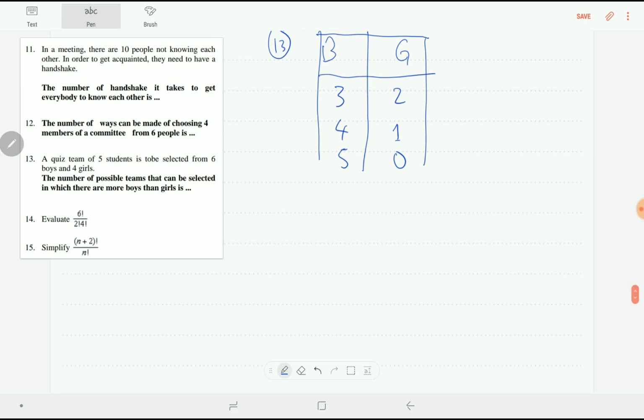Okay, next, what are we going to do? There is nothing. It says there is no order right here.